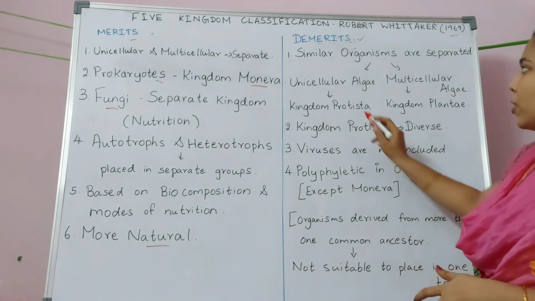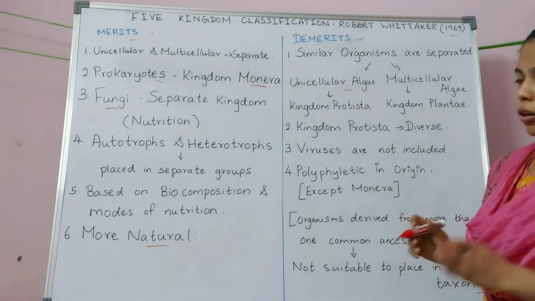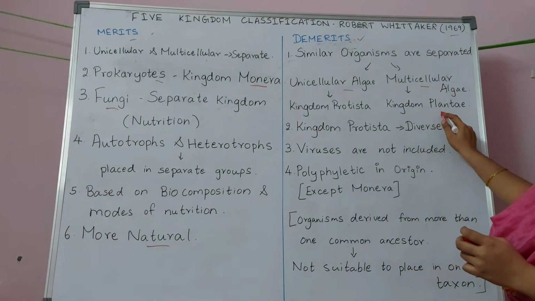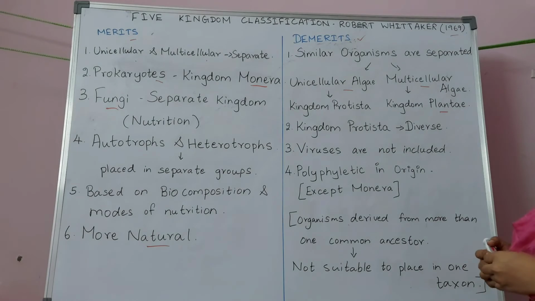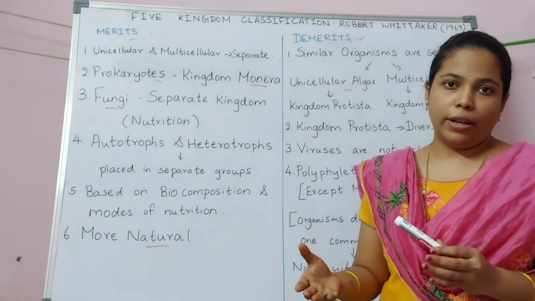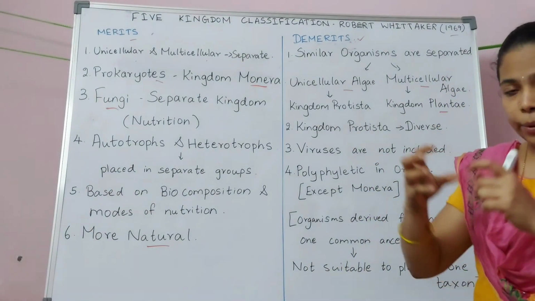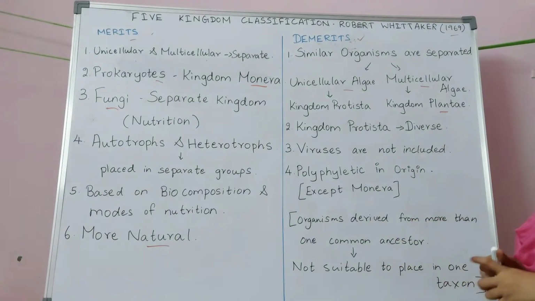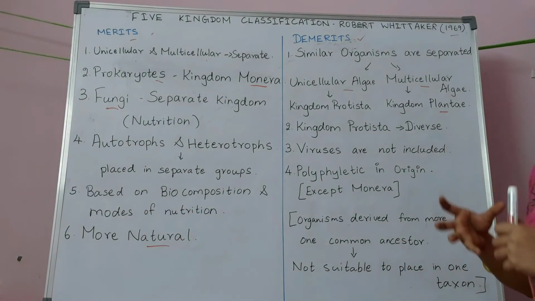For example, unicellular algae are kept in the kingdom Protista, whereas multicellular algae are kept in the kingdom Plantae. So an alga is an alga, whether it is unicellular or multicellular. So algae are separated from each other and they are kept in different kingdoms. It is a very big disadvantage because algae must be kept together.